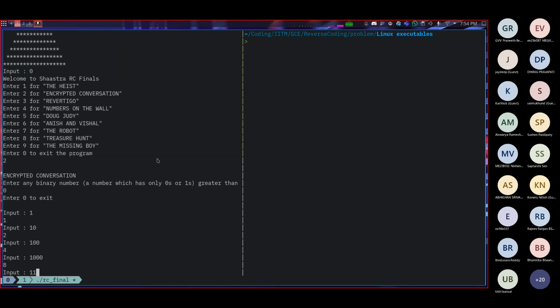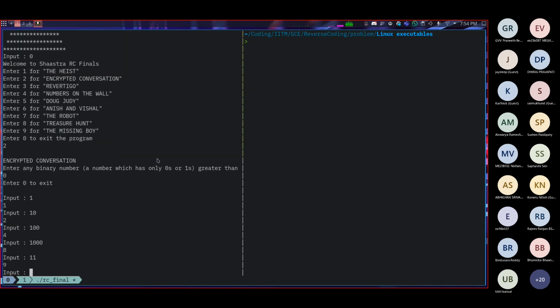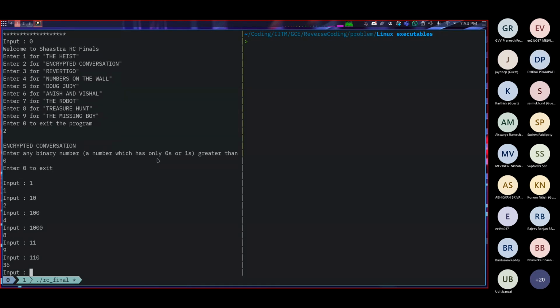Let's say we put in 1 and 1, which is 3. We instead get 9, which is not equal to 3. Okay. Let's put 1 1 0. We'll just shift it one by one. For 1 1 0, we get 36. The original number was 6, 2 plus 4, and we get its square. We got the same thing when we entered 1 1, right?